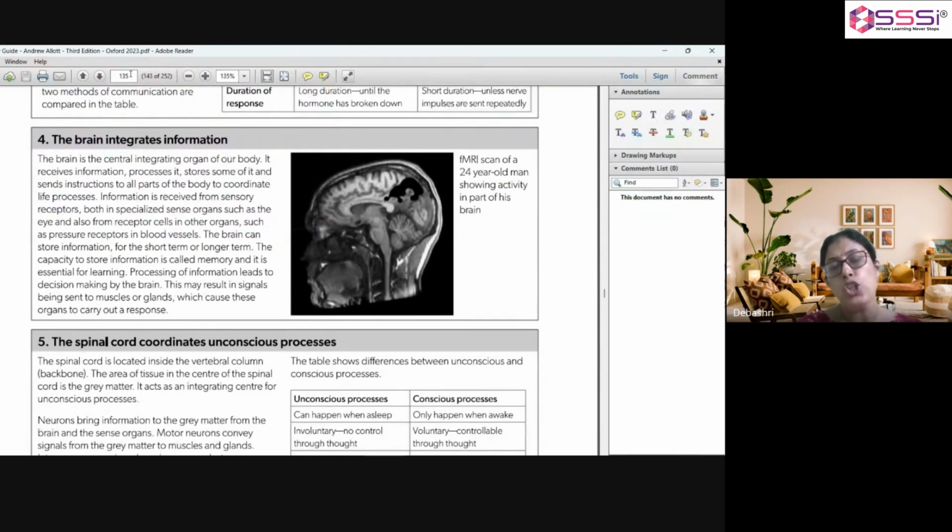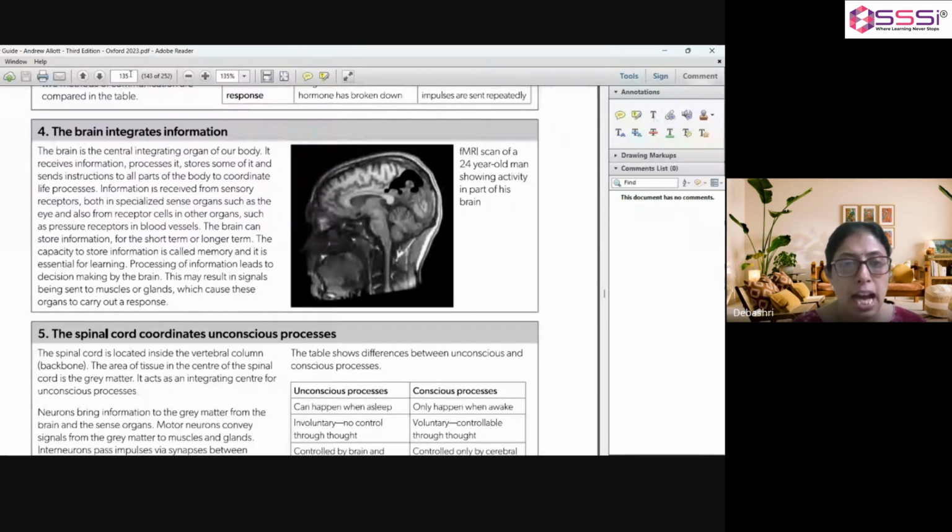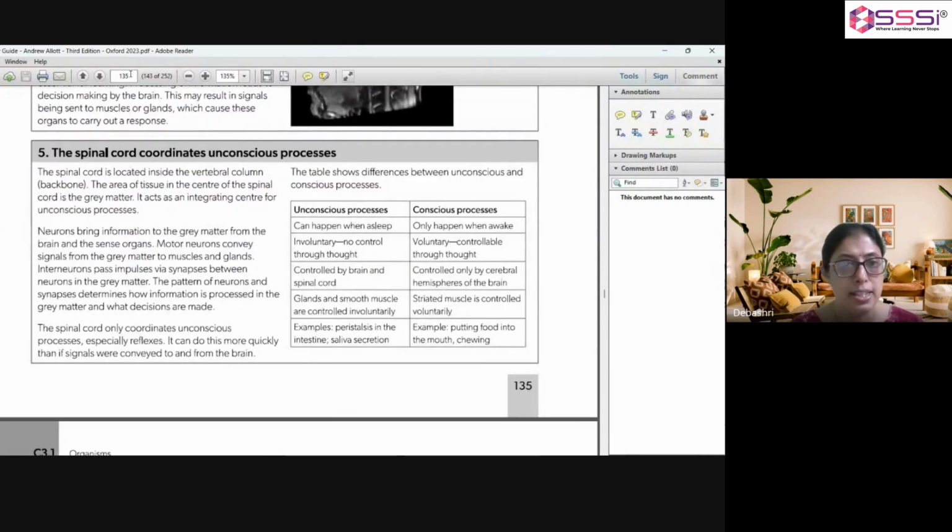It may also have a negative effect, but that occurs gradually. Means the brain decides, and if it takes the right decision, then it leads to such processes which are helpful for us. While the spinal cord coordinates unconscious processes.